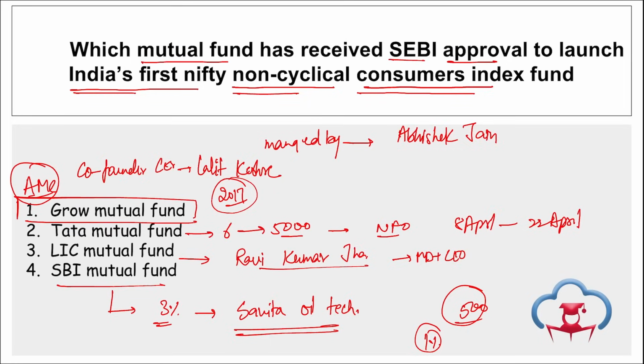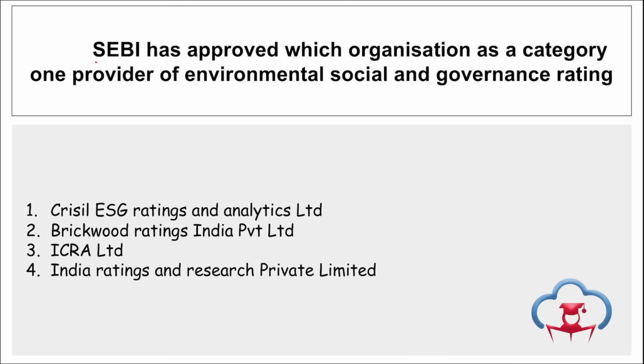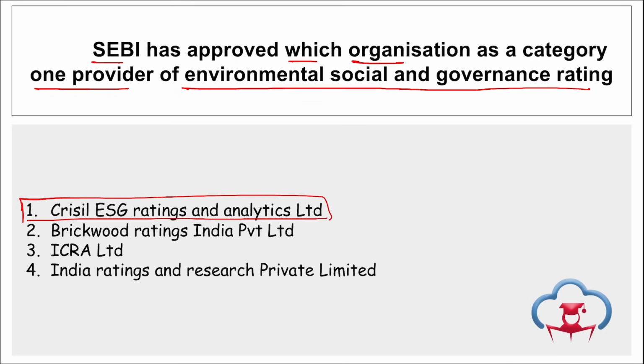Right? Next is SEBI. SEBI has approved which organization as a category 1 provider of environmental, social and governance rating? So it is CRISIL ESG Ratings and Analytics Limited. SEBI has approved CRISIL ESG Ratings and Analytics Limited. This is a wholly owned subsidiary of CRISIL Ratings Limited, and they have been approved as category 1 provider of ESG ratings. Right? Take a note of this.